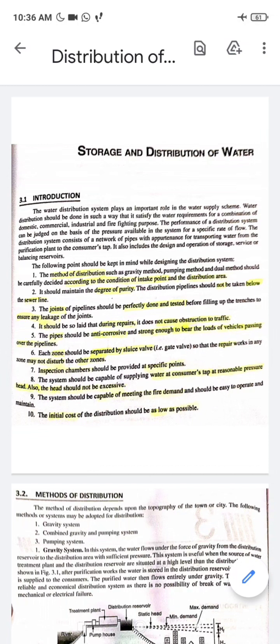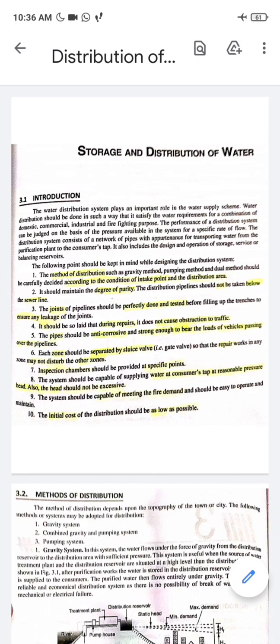There can be a certain number of systems which can be used for water supplying. There can be a gravity method in which all the water would flow under the influence of gravity. There can be a pumping method where mechanical and electrical energy would be used in the form of pumps to supply water to the distribution mains. And there can also be a dual system where the pump system and the gravity system can be used simultaneously at different places, right? So we have to initially decide which method of distribution we would prefer to use, right?